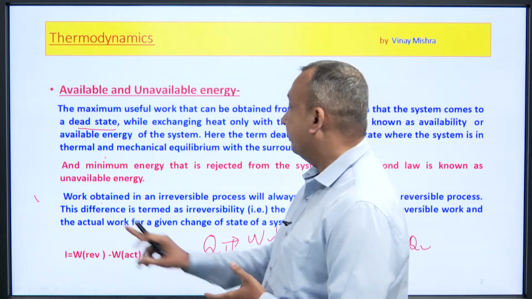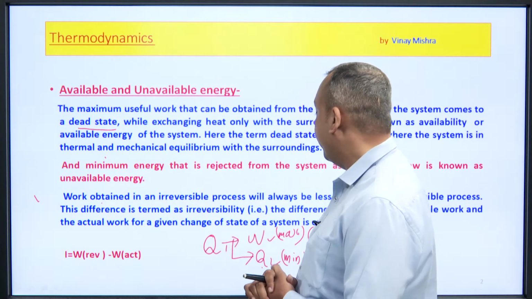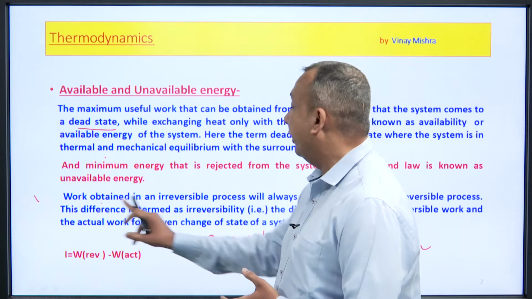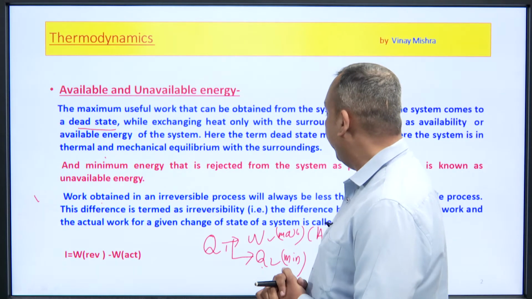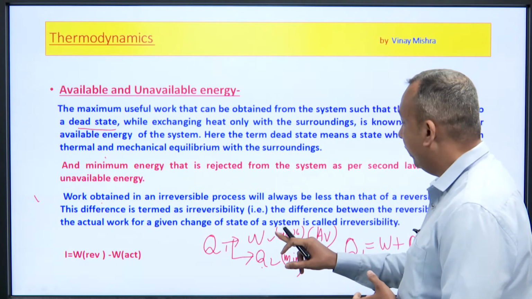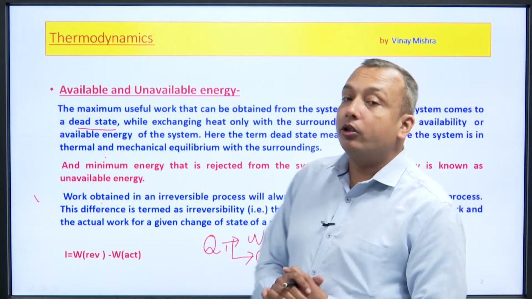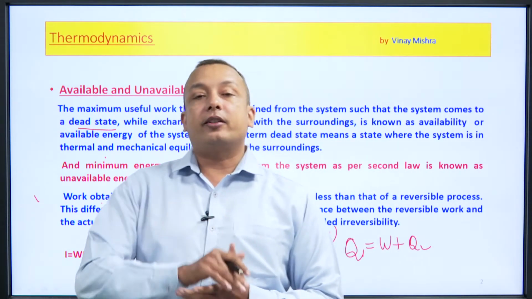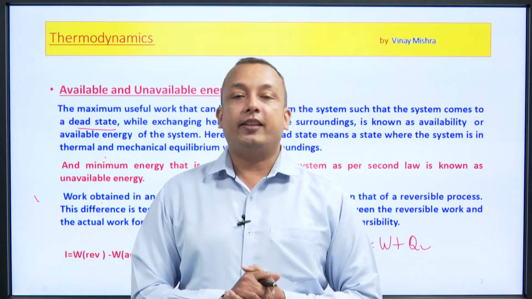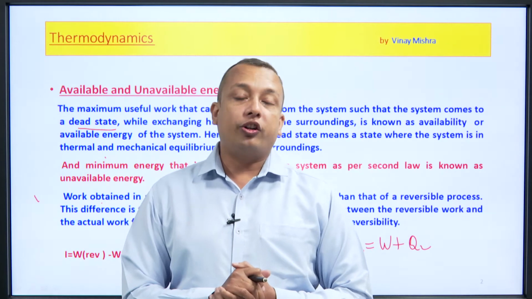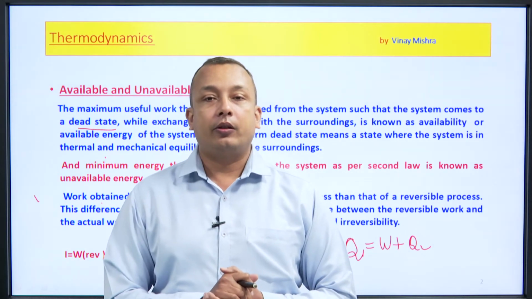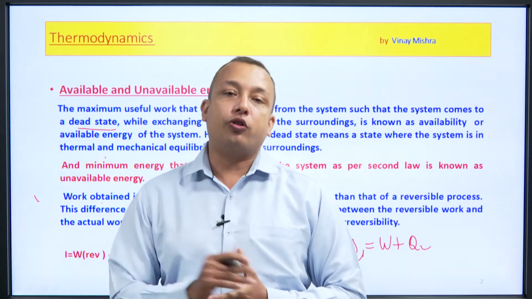Now, irreversibility. Work obtained in an irreversible process is always less than that of a reversible process. The difference is termed as irreversibility. The difference between the reversible work and the actual work for a given change of state of a system is called irreversibility. In our previous lectures, we have learned what is a reversible process, what is an irreversible process, what is an open cycle, or we can say what is a cycle, what is a process.